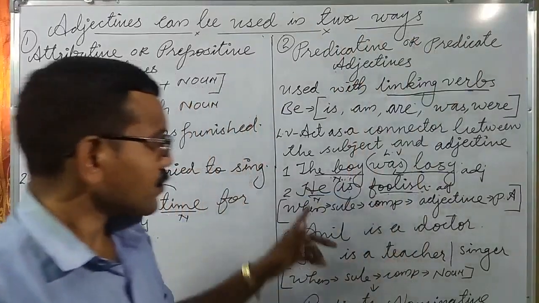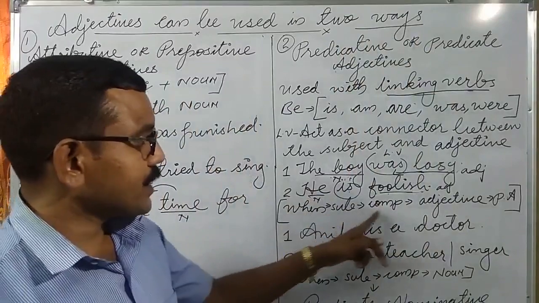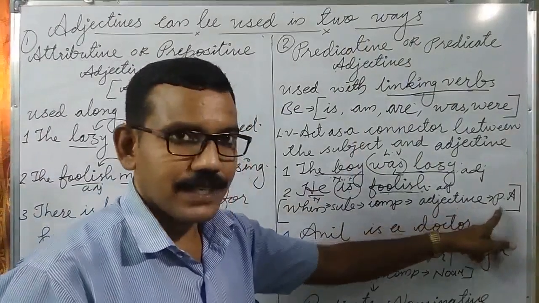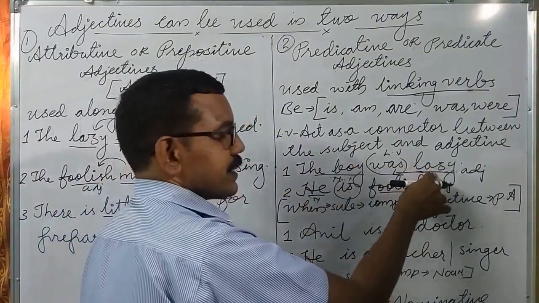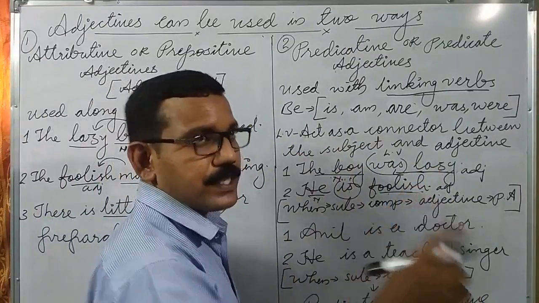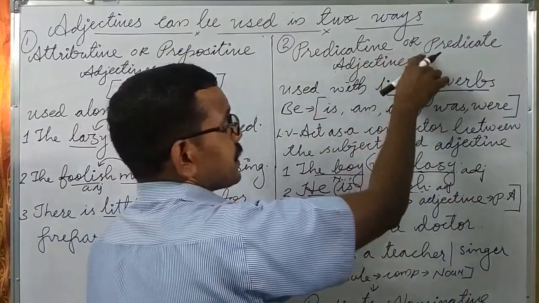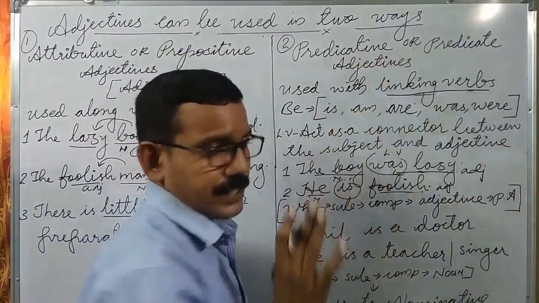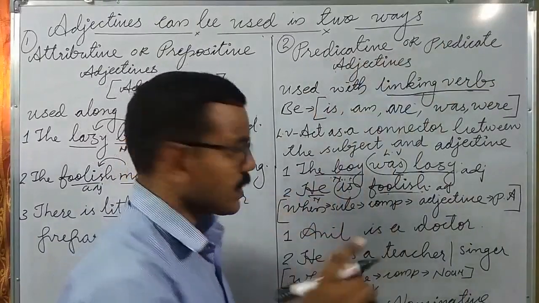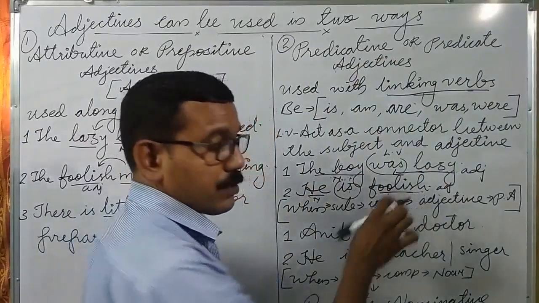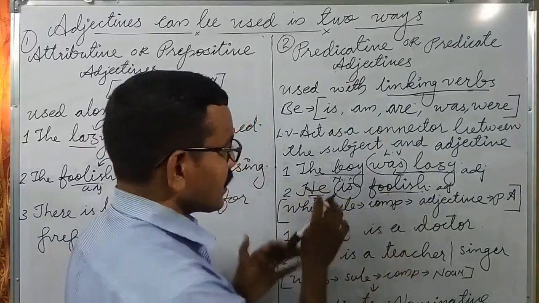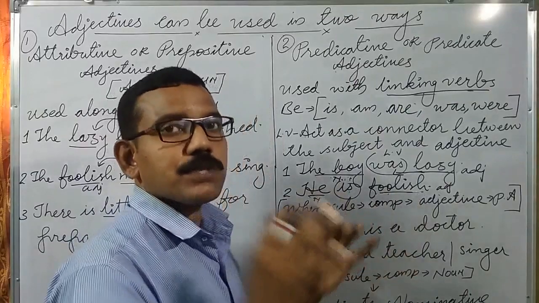So look here, listen carefully: when the subject complement is an adjective, it is called a predicative or predicate adjective. A complement completes the sense. If I say he is, it does not make any sense.